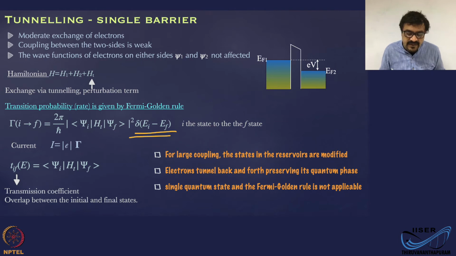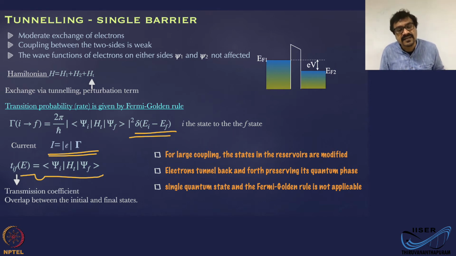Okay. The current through the tunnel barrier is given by the charge times the tunnel rate. Okay. And this TIF, which we write in short for the tunneling matrix element, psi I HT psi F, okay, TIF, is the transmission coefficient, okay.